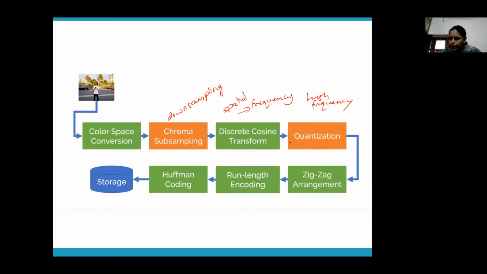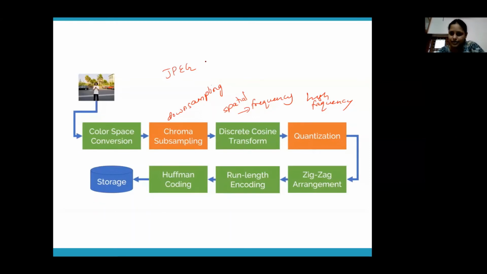So we divide our matrix by another quantization matrix, so that most of the values get rounded off to 0. Then we do zigzag run length encoding, and whatever you get, you apply Huffman coding onto that, and then you store the image. This is what happens in the background in JPG.